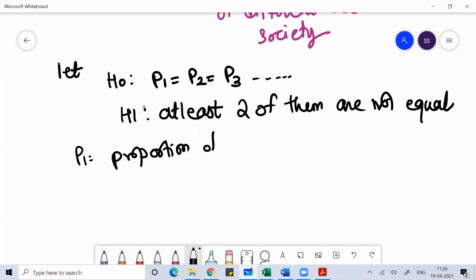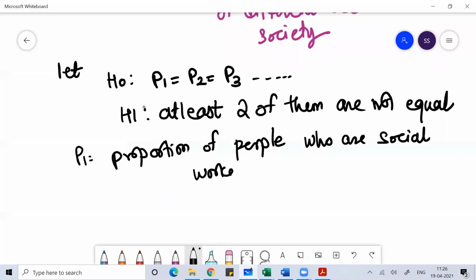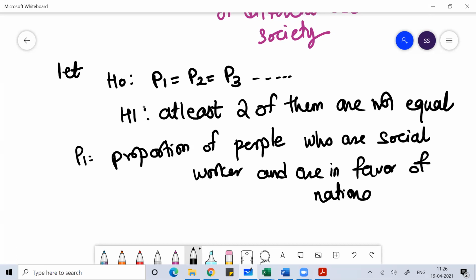P1 means proportion of people who are social workers and are in favor of the national policy on FDI.